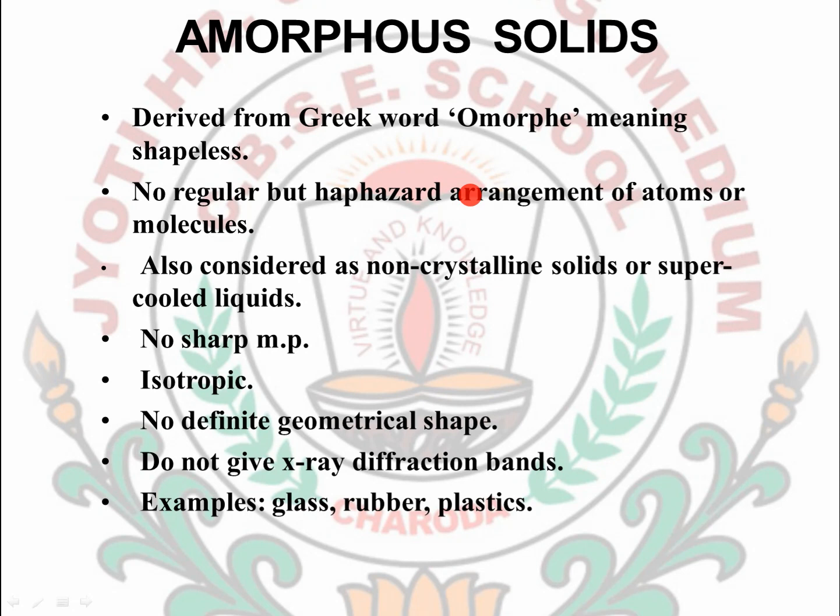Geometrical shapes are present in the formation of the solid, but these geometrical shapes are not regular. That type of solid is known as an amorphous solid. They are also considered as non-crystalline solids or supercooled liquids.